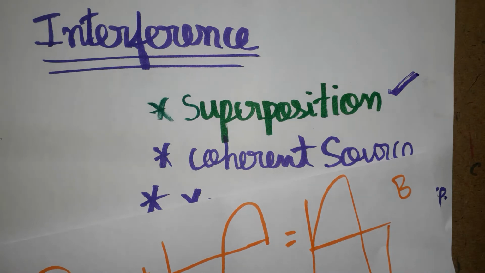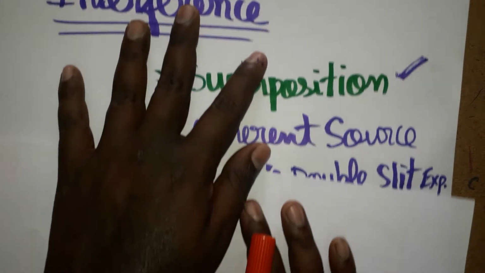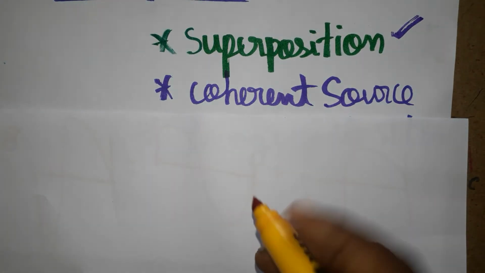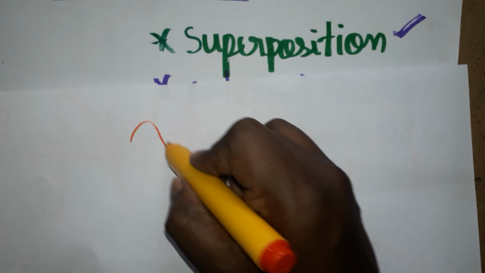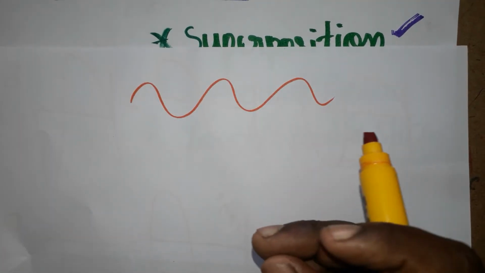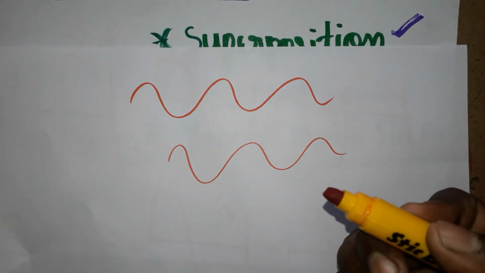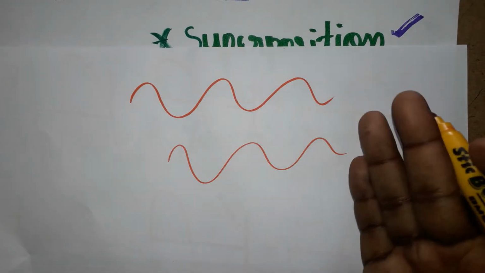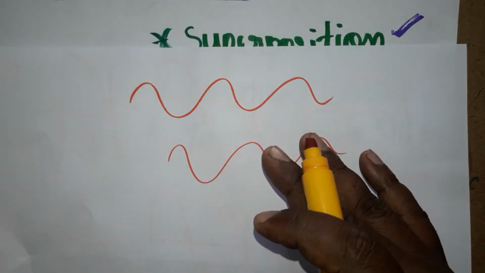The another thing, what is called coherent source. Imagine two lights I switched on at the same timing. One light is produced like this, the another light, even with a micrometer difference, will be produced like this. Even if both are red, they have a different phase. So we are not going to call it a coherent source.